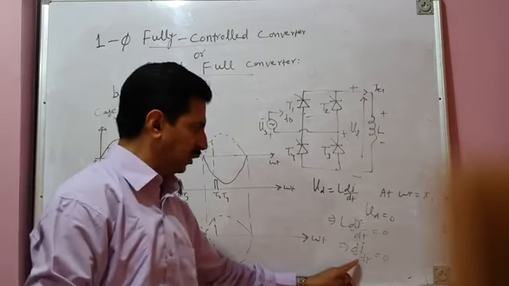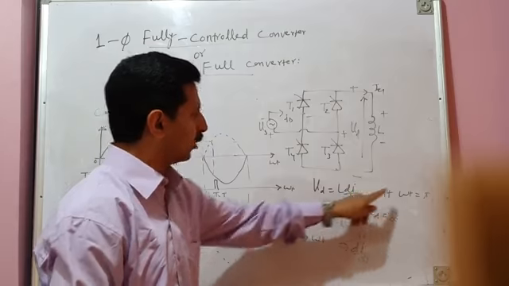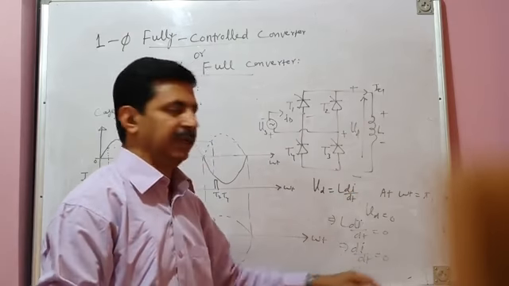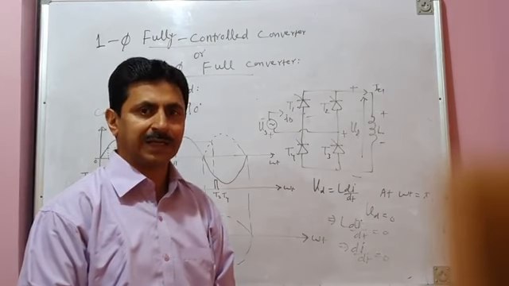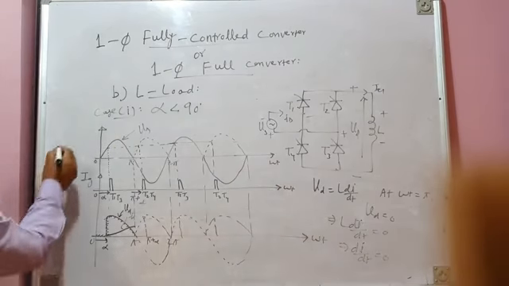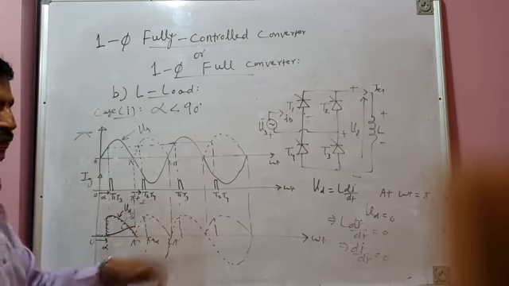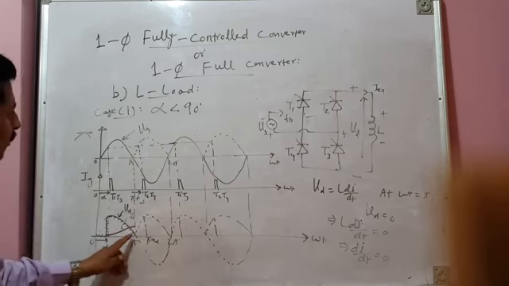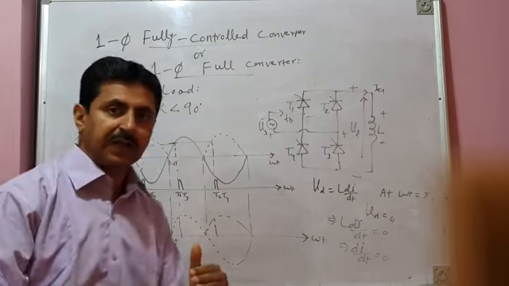That is clear with the help of this equation. This equation tells us that at omega t equal to pi, di by dt is equal to 0. And di by dt equal to 0 means that slope of the current is 0, and that is possible only when current has reached peak value. At peak value, the slope of current is 0. After that, what happens from pi to pi plus alpha? Now inductor will start discharging.